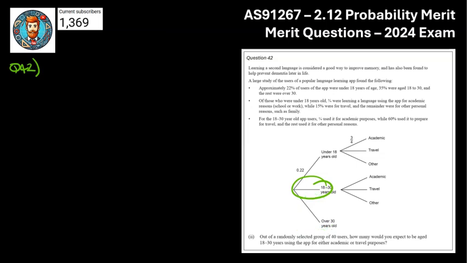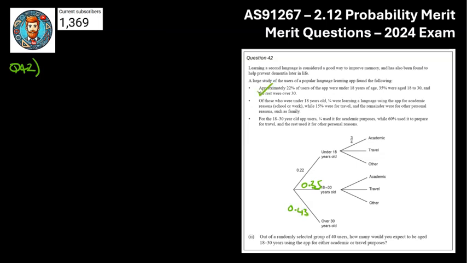Learning a second language is considered a good way to improve memory, and also found to help prevent dementia in your later life. So perfect, two good reasons to learn another language. We've got approximately 22% of the users were under 18, so that's the number we're given here. 35% were 18 to 30, so that's going to be 0.35, and the rest is going to be 1 minus those two numbers, which gets you to 0.43.